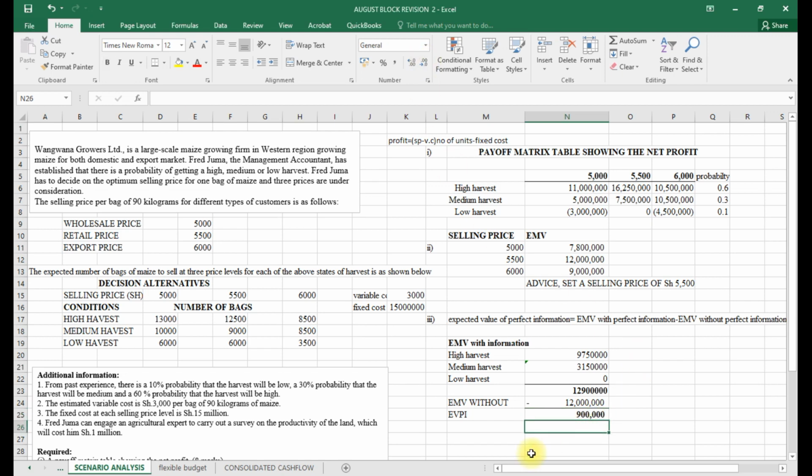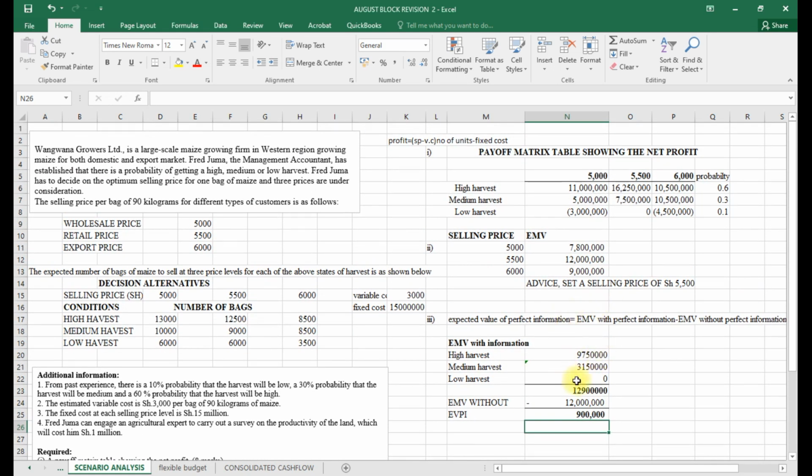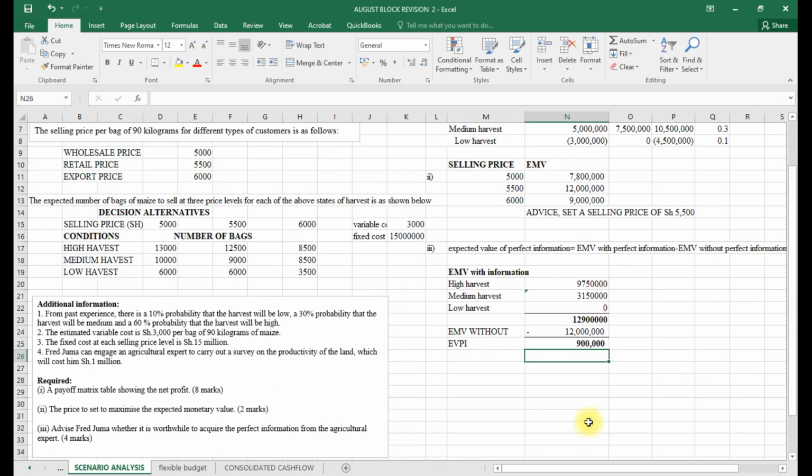And remember the cost they are charging us. Fred Juma can engage an agricultural expert to carry out the survey, and it will cost us 1 million, but what we are getting as the value is 900,000. The maximum that we should pay is 900,000. Is it worthwhile to acquire the perfect information? It will not be worthwhile, because the cost of acquiring it is more than the benefit of 900,000. So our advice is that it is not worthwhile.